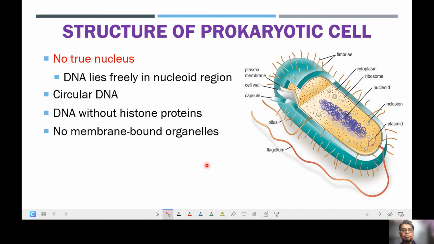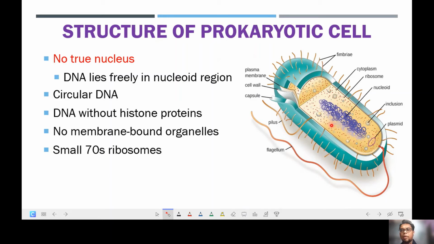What are the other things that we need to know about the prokaryotes? They do not have any membrane-bound organelles. So the prokaryotes do not have any mitochondria, they do not have any Golgi body, they do not have any endoplasmic reticulum and so on. However, they have ribosomes. If you look at this particular diagram, there are many ribosomes scattered within the cytoplasm of this prokaryote.